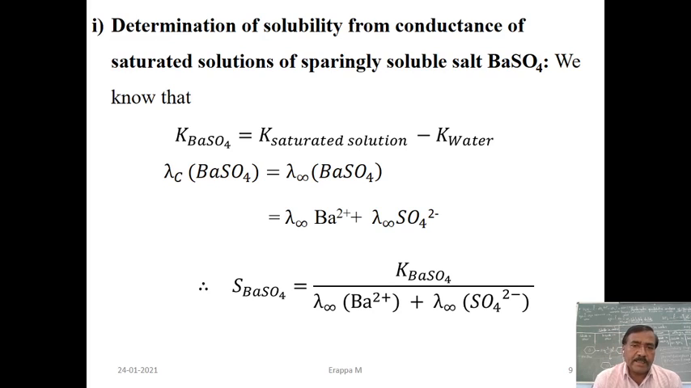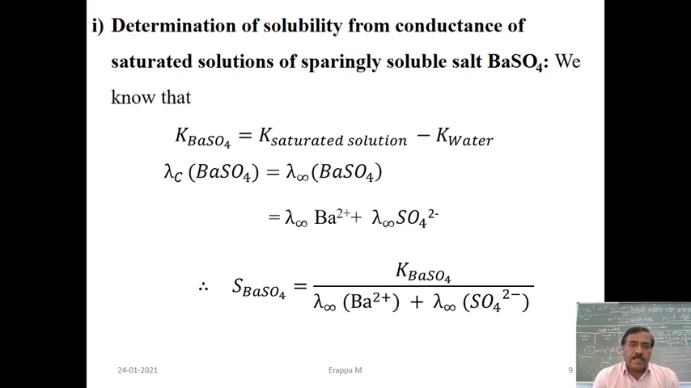So here the lambda C of barium sulfate is equal to lambda infinity. That means even at infinite dilution the ions present are nearly the same. You treat it as lambda C equal to lambda infinity, that is equal to lambda infinity of Ba2+ plus lambda infinity of SO4 2-. This can be calculated using Kohlrausch law.